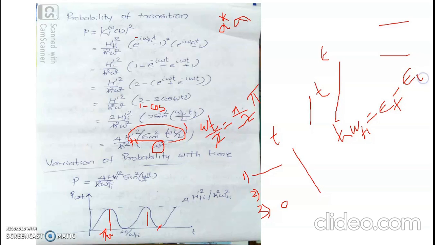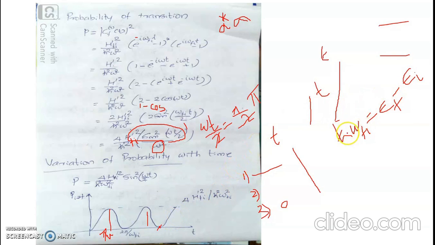If this is negative, this means the final quantum state has an energy less than the initial quantum state. That means the transition is a de-excitation transition, and if this magnitude is positive, it means the final quantum state has an energy exceeding that of the initial quantum state, and the transition corresponds to an excitation transition.